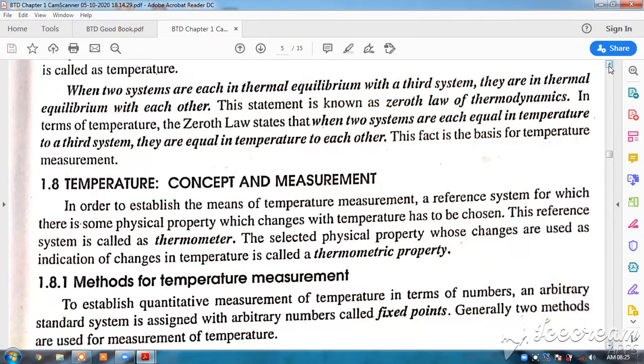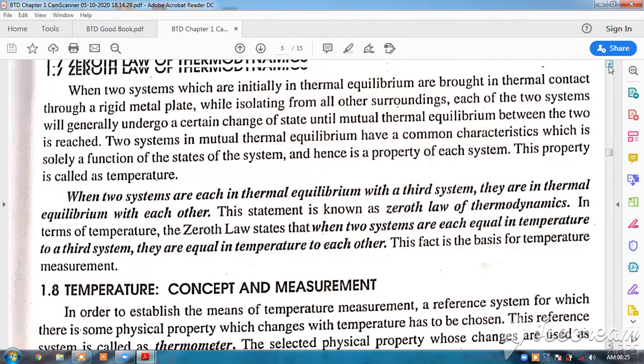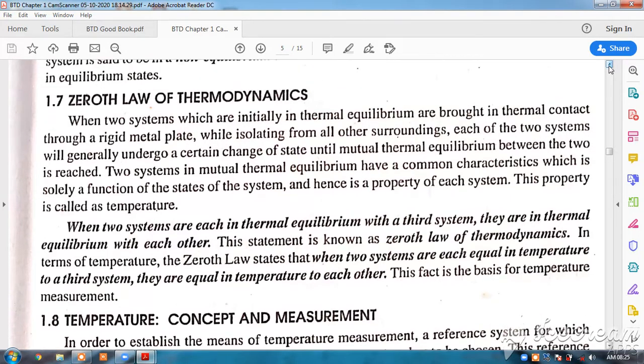I can just give one simple example. We use thermometers. All these thermometers are calibrated, suppose for our own human body we are using temperatures. So these thermometers are calibrated with a third body, like the ice point or steam point. The ice point is the temperature at which water gets converted into ice at 1 bar pressure, that is normal atmospheric pressure, and the steam point is the temperature at which water starts converting into steam at 1 bar, that is 100 degrees centigrade.